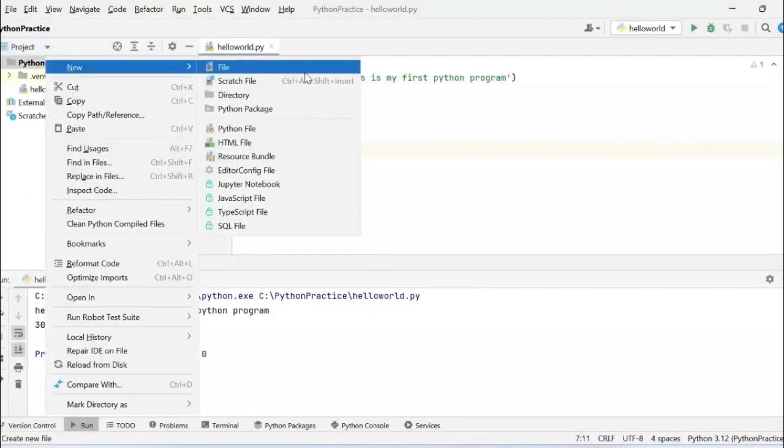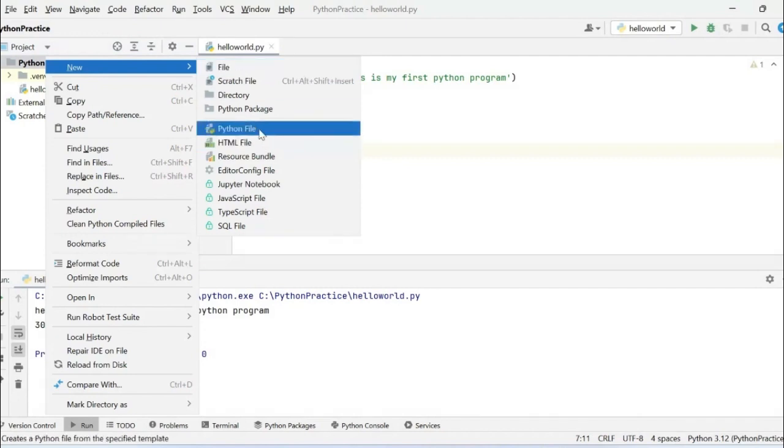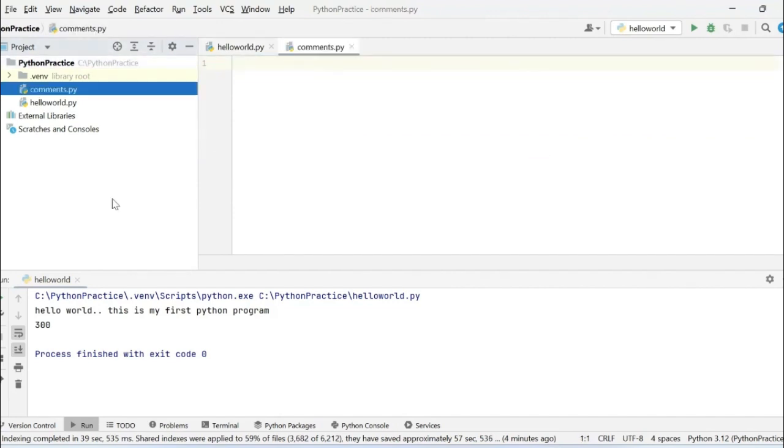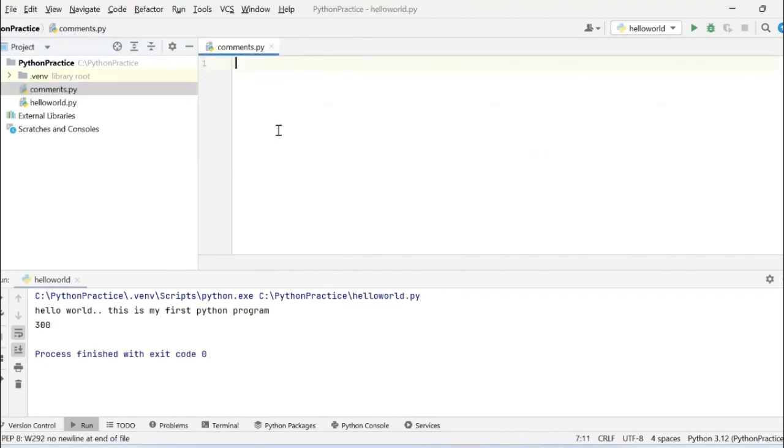Let me create one comments file. In the earlier case, we created a Python file directly, but right now I will create a file with the .py extension. So I will name it comments.py. If I specify that extension, it will directly create that Python file. So let me close this and make you understand.